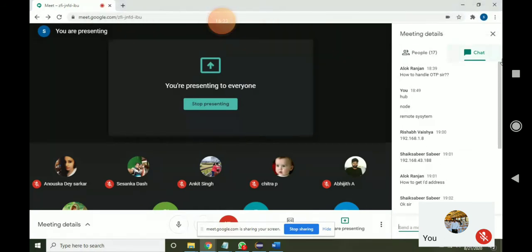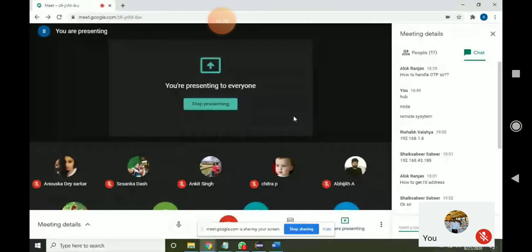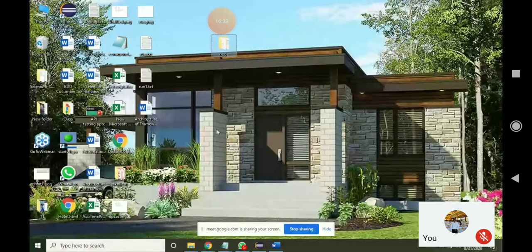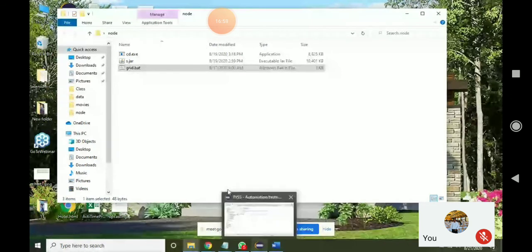Done? Yes, sir, done. Okay. After pasting it, after opening the notepad and saving it, save the file inside the node folder. Save the file inside the node folder with any file name, but the extension should be .dat.